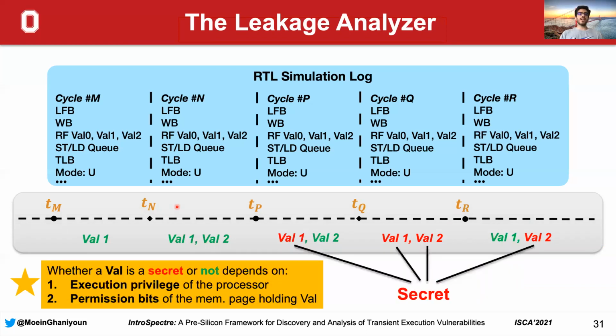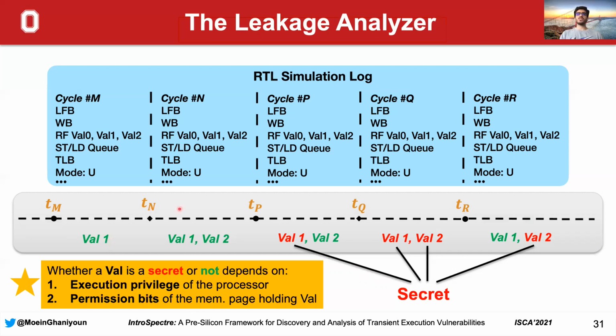So whether a value is a secret or not depends on the execution privilege of the processor at that point, and also the permission bits of the memory page holding that value. So for example, for the execution cycles between Tm to Tn, this means that the execution cycles after cycle number m and before cycle number n, we have value 1, but this value is not secret. So this means that either the processor has the right execution privilege to access this value, or the permission bits of the memory page holding this value are accessible.